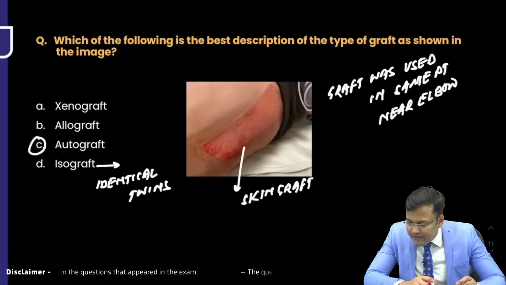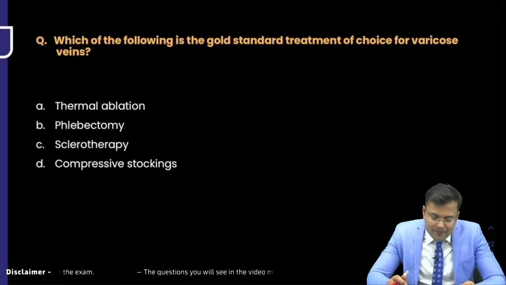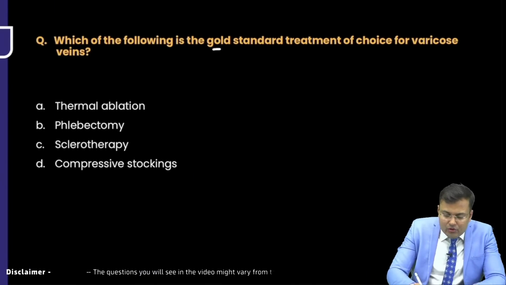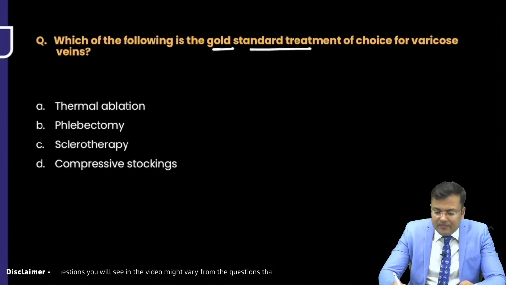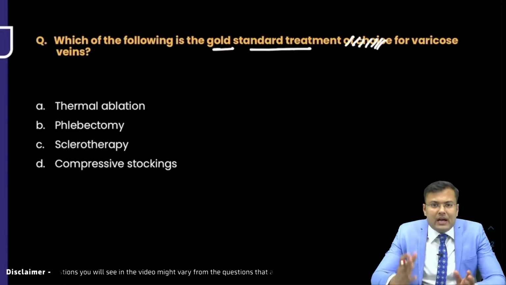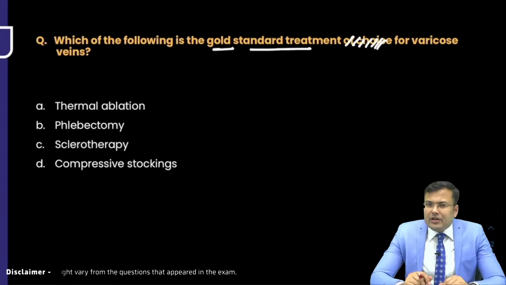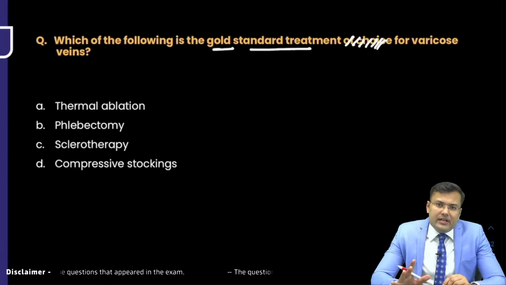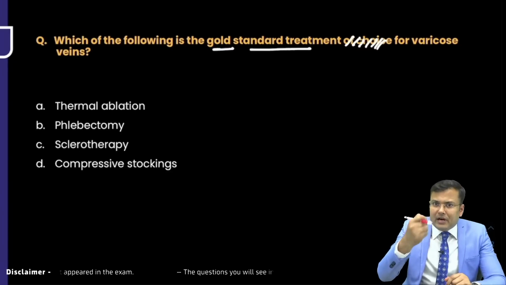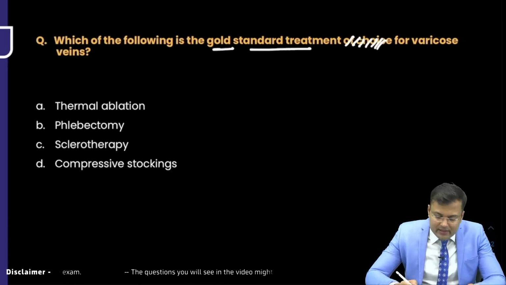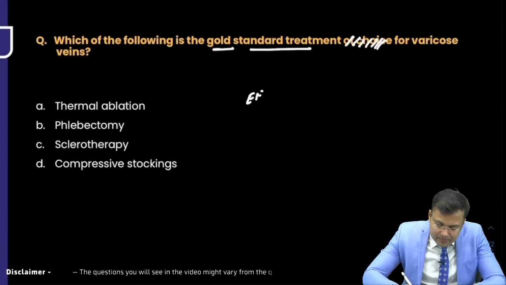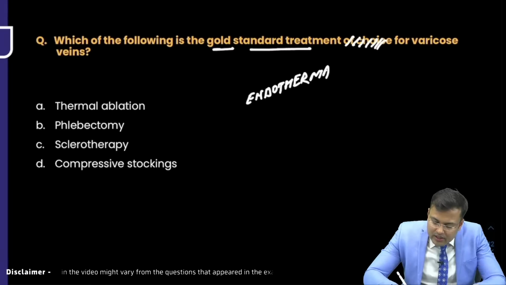Tejas wants to say something. Patient's own tissues, right. Now, which of the following is the gold standard treatment for varicose vein? I'm waiting for your reply. Initially, the treatment of choice was surgery. And which kind of surgery? Trendelenburg operation, in which we perform stripping. But nowadays, it's endothermal ablation. What is the gold standard treatment? This is endothermal ablation.